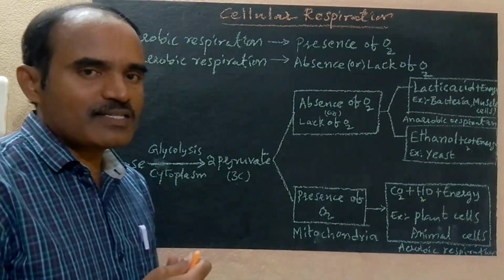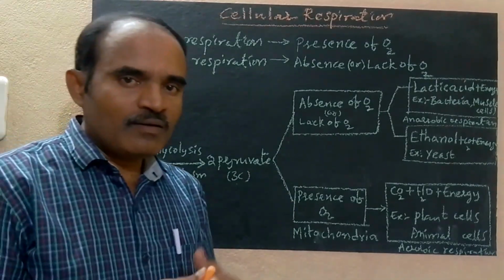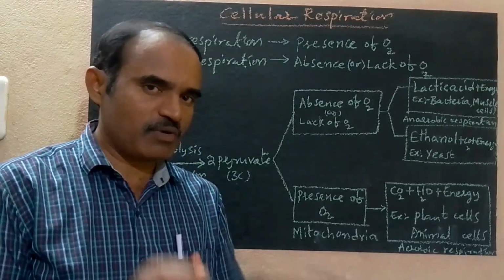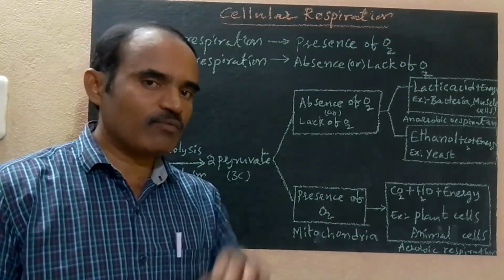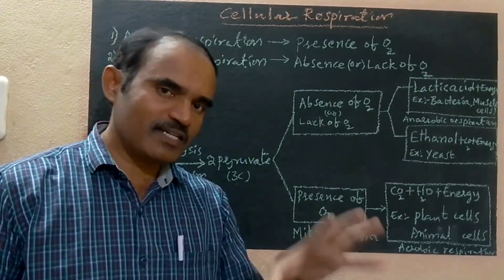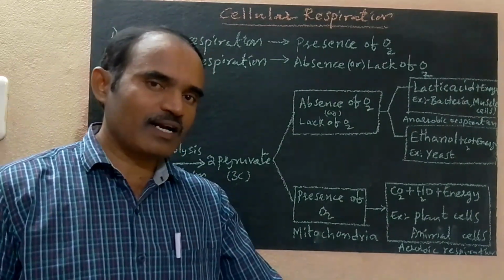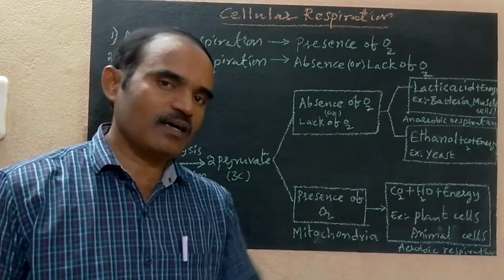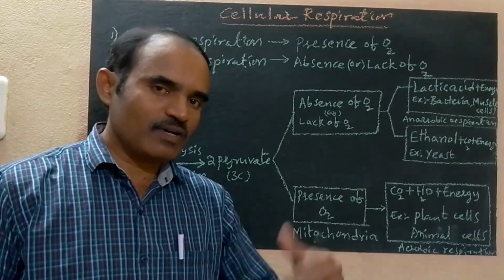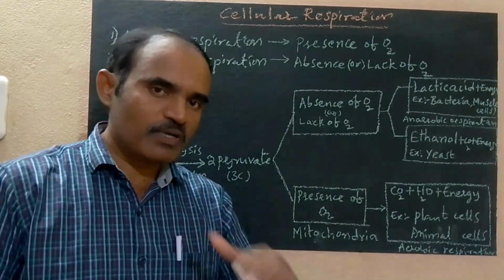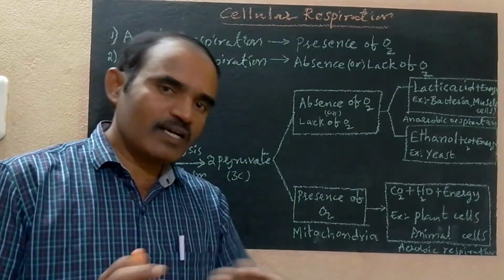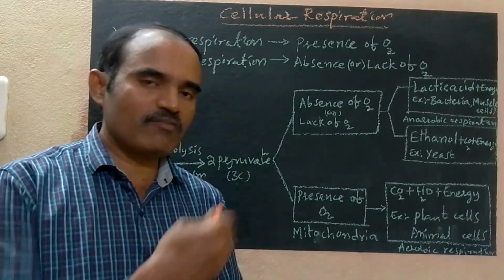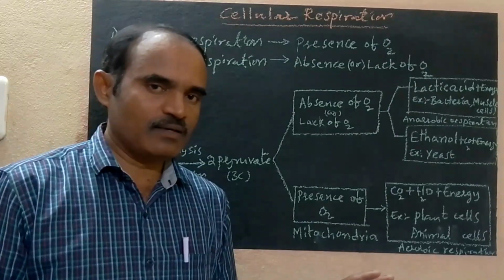Now we are going to discuss what type of respiration takes place in humans, plants and other higher organisms, and what type takes place in lower organisms, in the presence of oxygen and in the absence of oxygen. We will discuss how much energy is produced, how the energy is stored in the cells, and in what form.